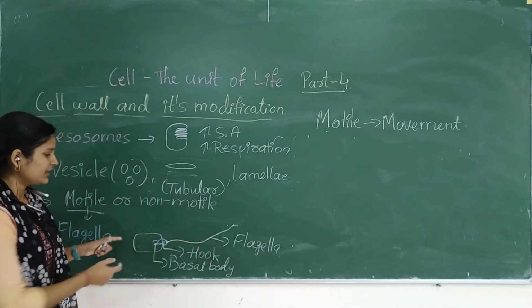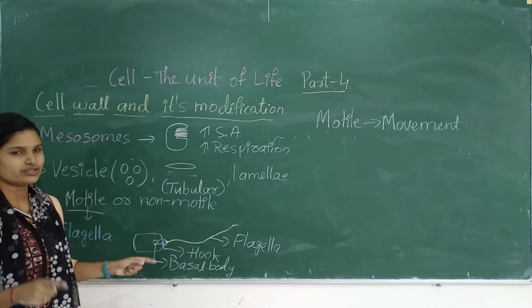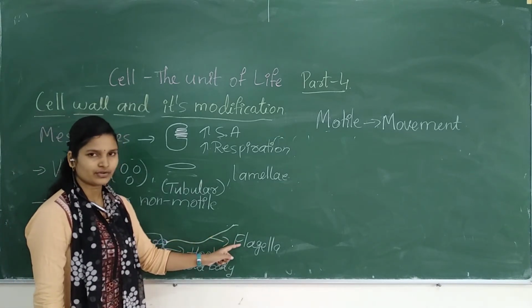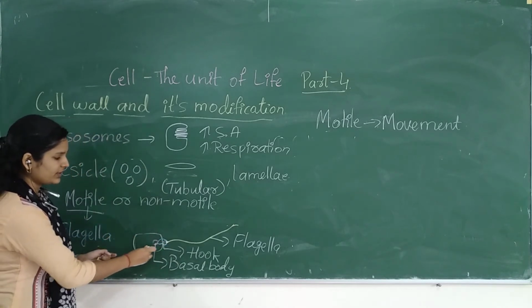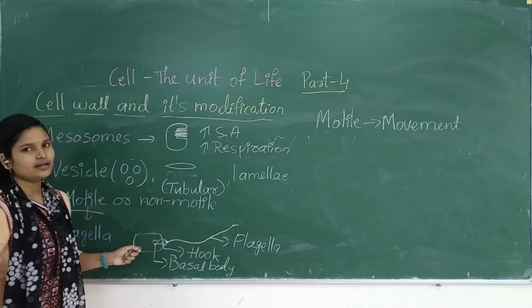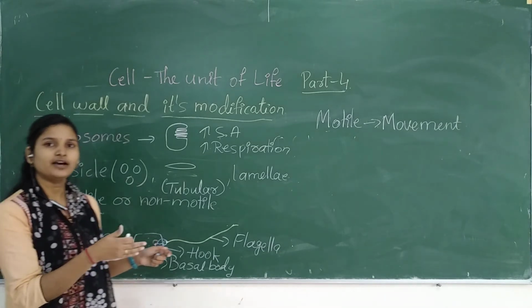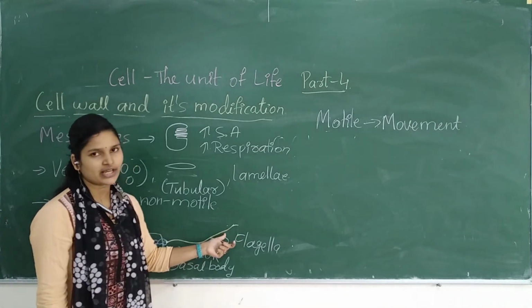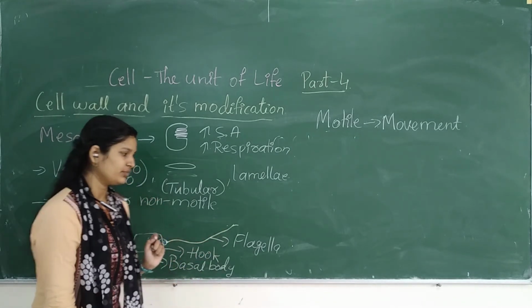So the organism, if motile, possesses three main important structures. One is flagella, which is a very long structure, one will be hook, and the second one will be the basal body. This flagella is mainly helpful in the movement of the organism. Okay, understood?